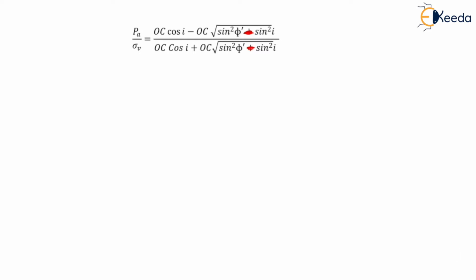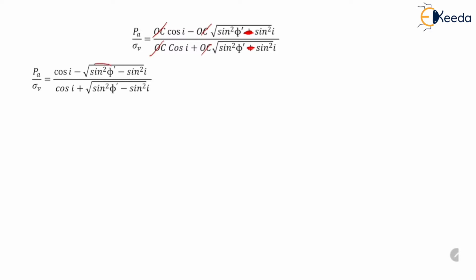By taking OC common from numerator and denominator and cancelling it, we get PA upon sigma V equal to cos i minus the square root of sine squared phi dash minus sine squared i, divided by cos i plus the square root of sine squared phi dash minus sine squared i.